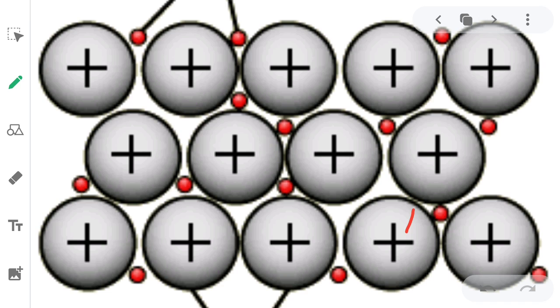Here you can see the large circles. Large circles represent an atom, and the small red points represent the electrons. As we all know, an atom consists of electrons and protons, where electrons keep moving, and protons remain at the center of the atom, at the nucleus.